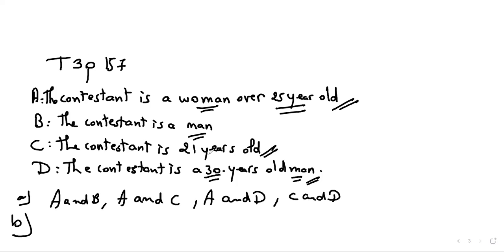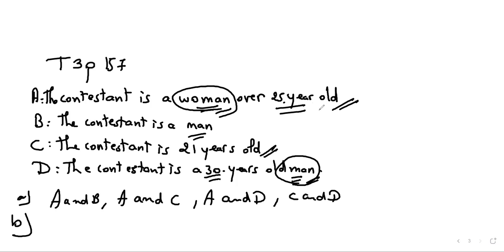So these 2 ages, they cannot happen at the same time. And here, since it's over 25 and here it's 21, it cannot happen at the same time. Here 25 and 30, well, it can happen at the same time, but the fact that we are looking for a man here and a woman here makes it impossible for it to be happening at the same time.